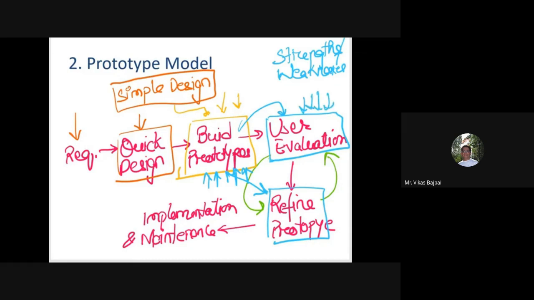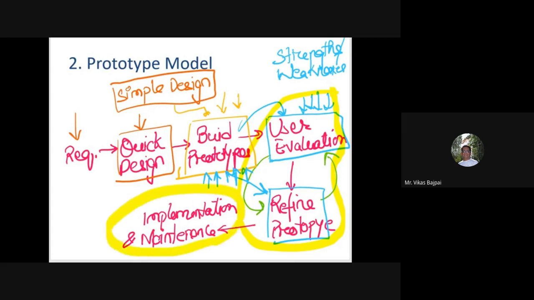And this particular phase will not be over until all the requirements or the feedbacks or the specified points are met by this prototype. And once the user is satisfied with the help of this prototype, a final system is built.